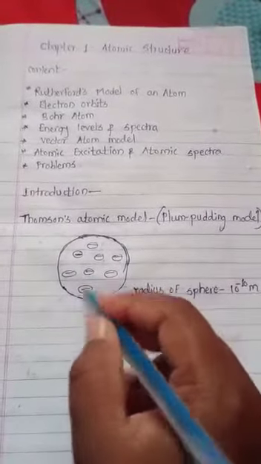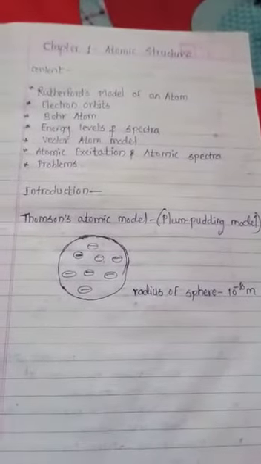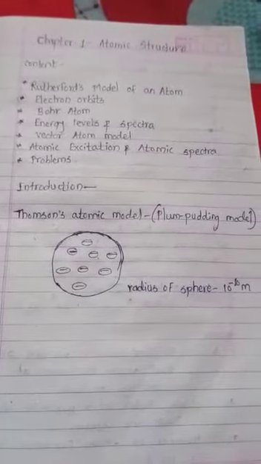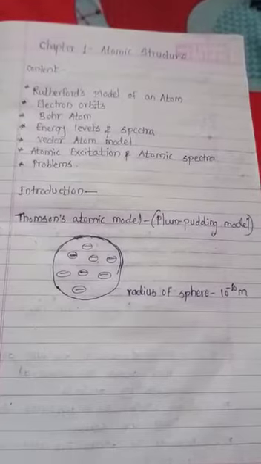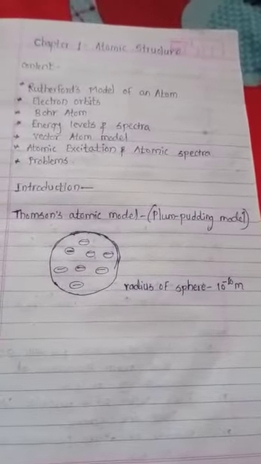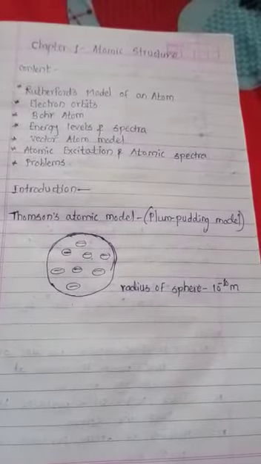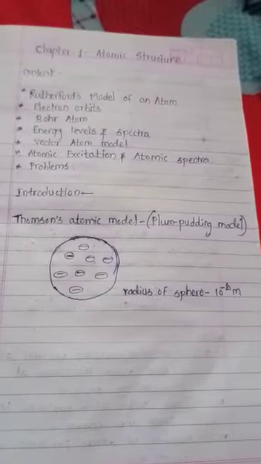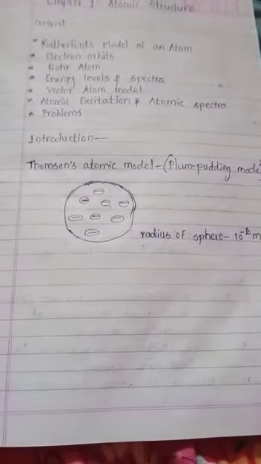The radius of this sphere is 10 raised to minus 10 meter. Because of some limitations this model was discarded, and another model is the Rutherford atomic model. In this chapter we will see the Rutherford atomic model in detail.